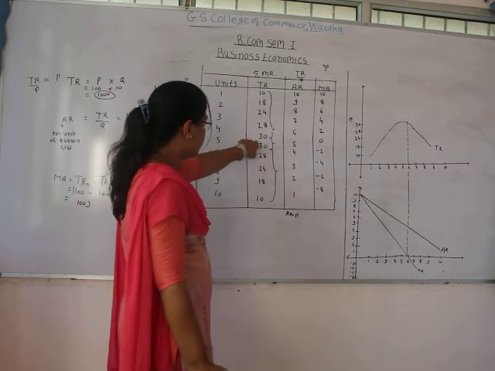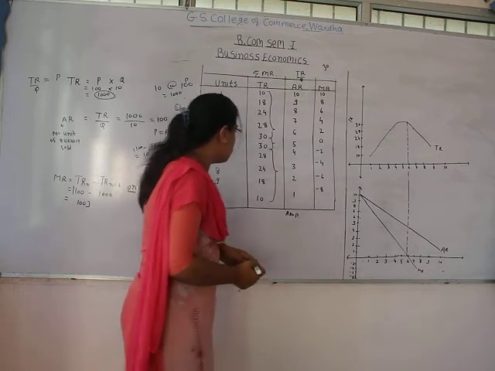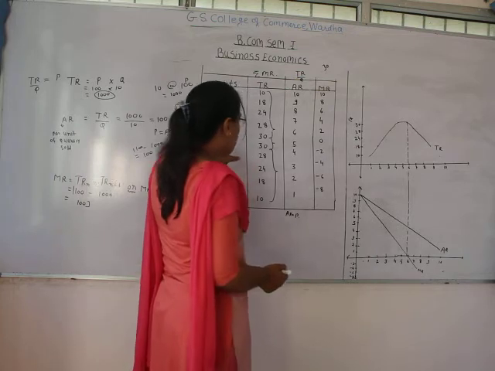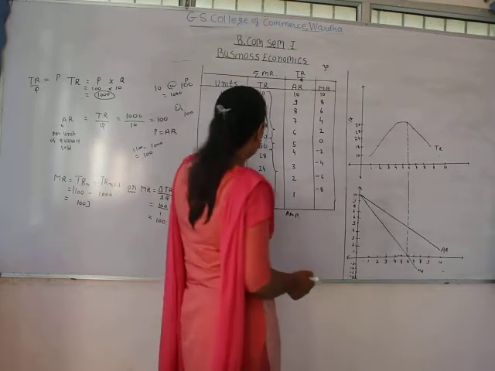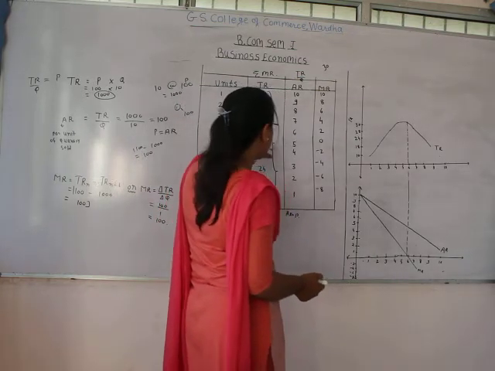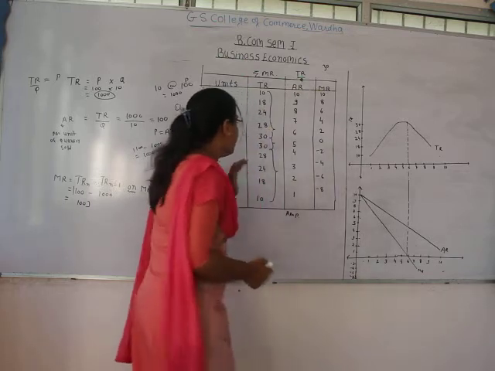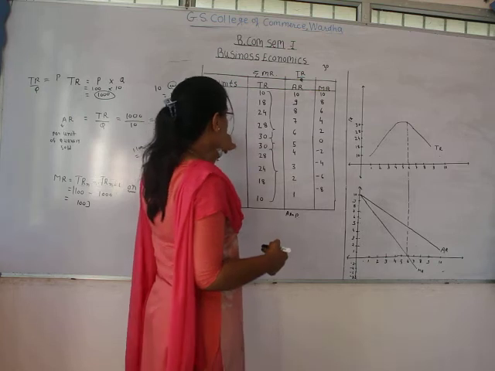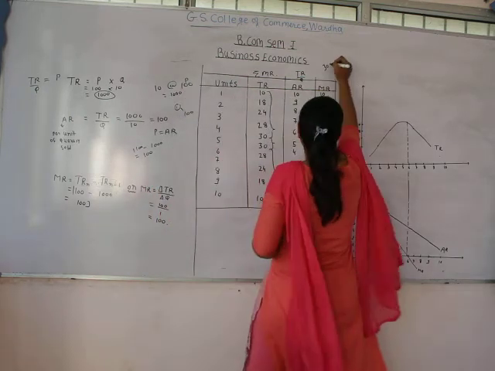If we want to find the marginal revenue at the fifth unit, first of all we have to consider the total revenue of this fifth unit, that is 30 rupees that we have written there. Then we have to subtract the total revenue of these 4 units, that's going to be 28 rupees.